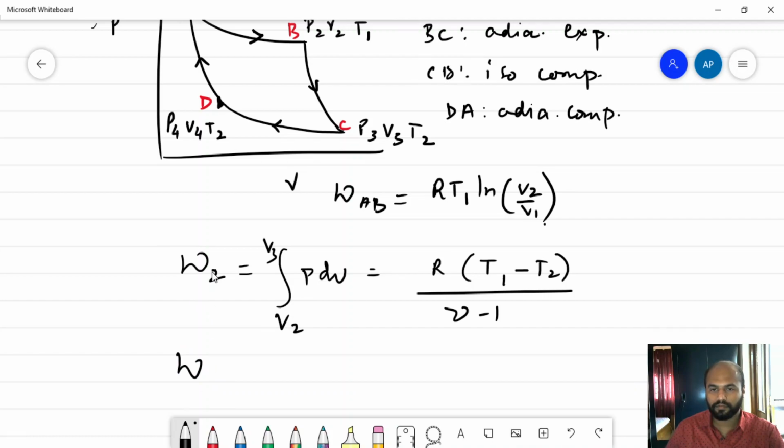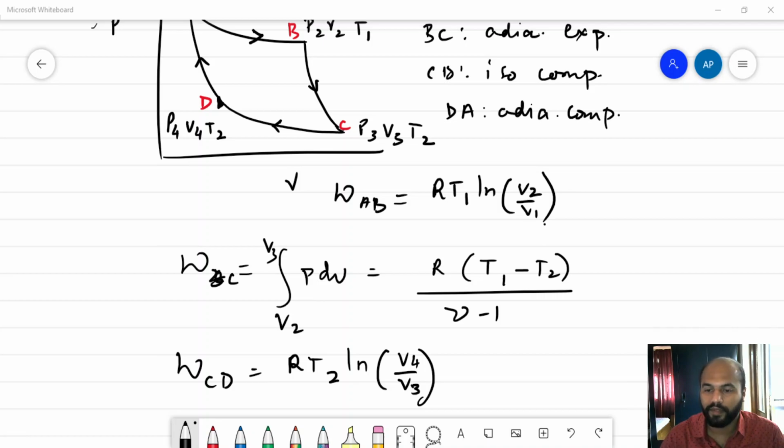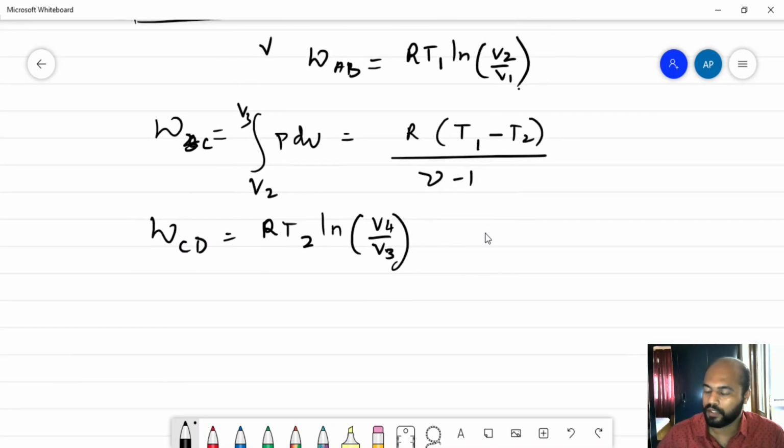This would be the work done in BC. Now, work done in CD: again it's a process wherein compression is taking place, and the expression now will become RT2 ln V4 by V3. But one thing we must not forget here is that it's a compression process, so there should be a negative sign attached to this. And finally, work done in the process DA should be R times T2 minus T1.